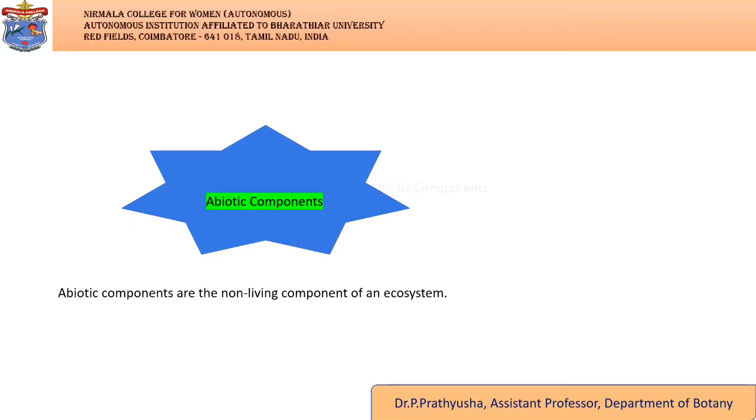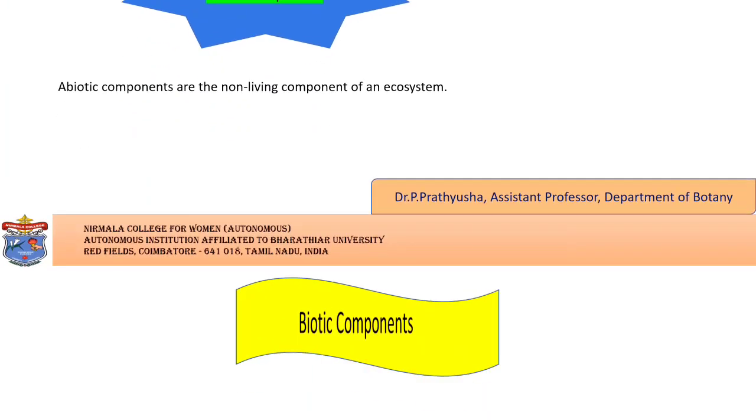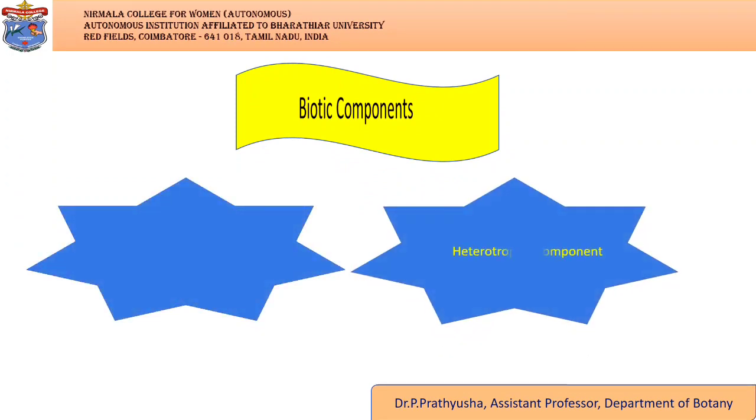Abiotic components are the non-living components of an ecosystem. It includes air, water, soil, minerals, sunlight, temperature, nutrients, wind, altitude, turbidity, etc. Abiotic or non-living component includes the amount of inorganic substances such as phosphorus, sulfur, carbon, nitrogen, hydrogen, etc. involved in material cycles.